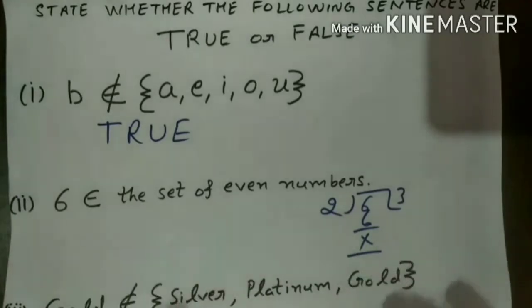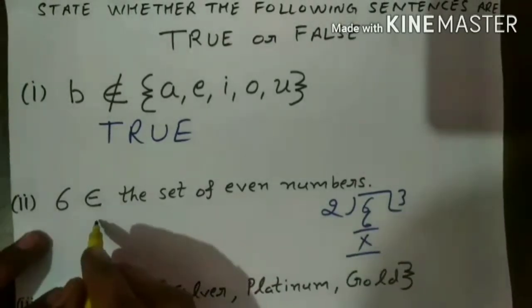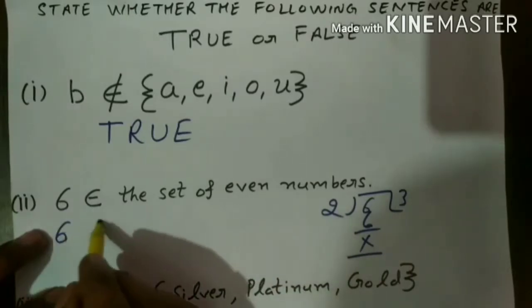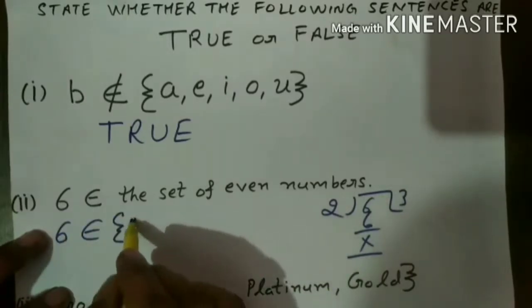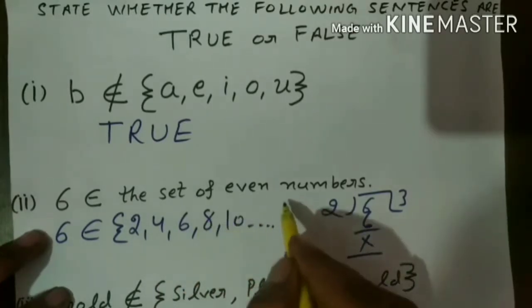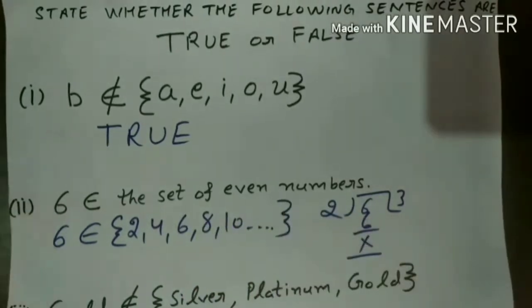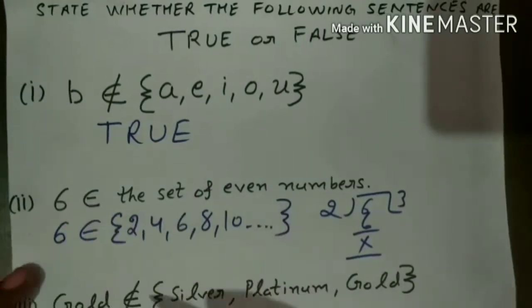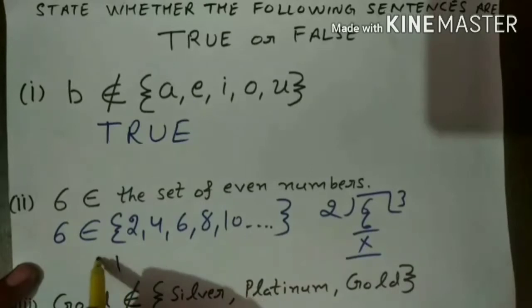And the set of even numbers I must write: 2, 4, 6, 8, 10 and so on. So you can see 6 is there. So this belongs to the set. Therefore it is also true.